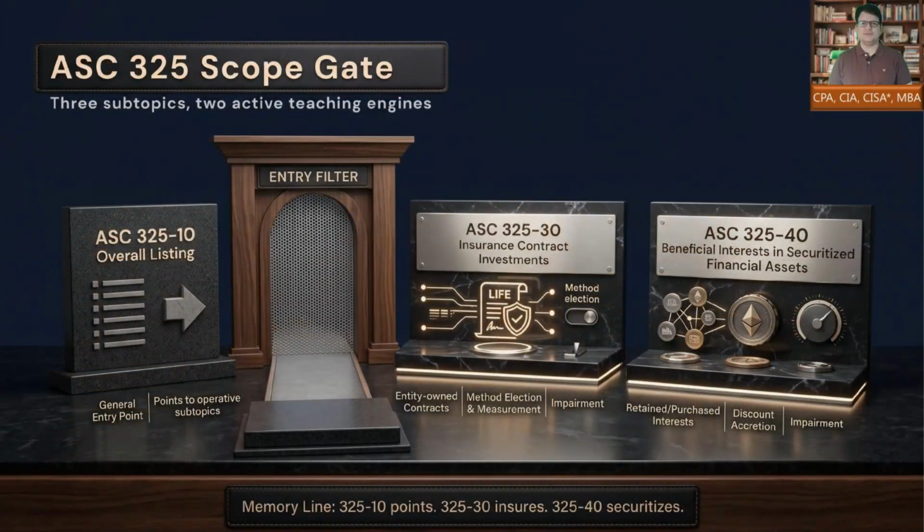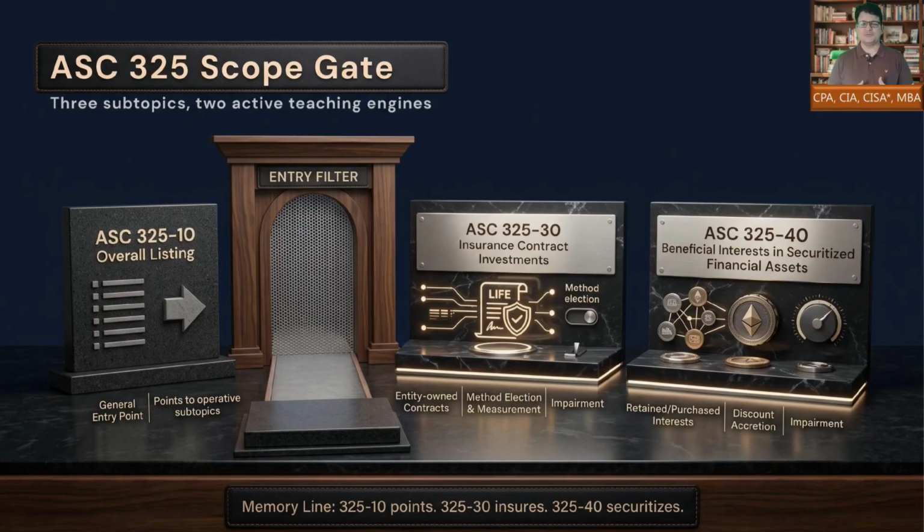ASC 325 has three subtopics. ASC 325-10 is mainly the overall entry point. So it points you toward the operative guidance but does not carry the main recognition and measurement work. ASC 325-30 handles insurance contract investments, including life settlement contracts, and that is our focus in this video.